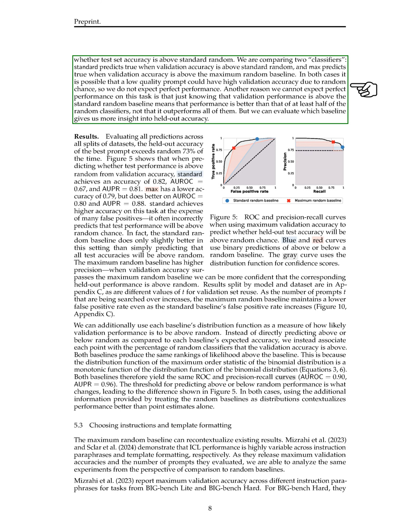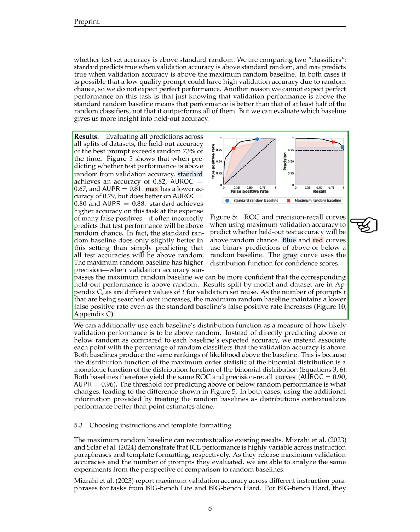We compare two classifiers, standard and max, based on whether validation accuracy exceeds standard or maximum random baselines. Due to random chance, a low-quality prompt may have high validation accuracy, leading to imperfect performance expectations. Knowing that validation performance is above the standard random baseline indicates performance better than at least half of random classifiers, not all. We evaluate which baseline provides better insight into held-out accuracy. Across all dataset splits, the best prompt outperforms random 73% of the time.